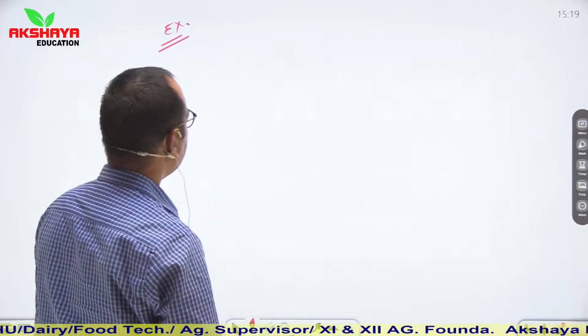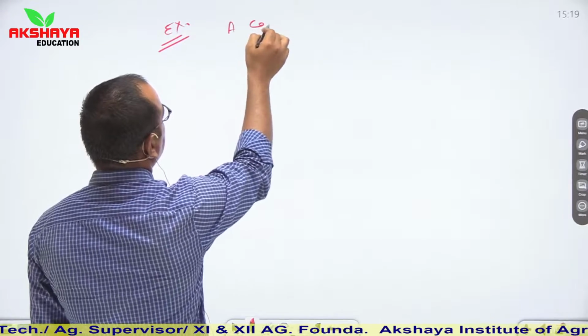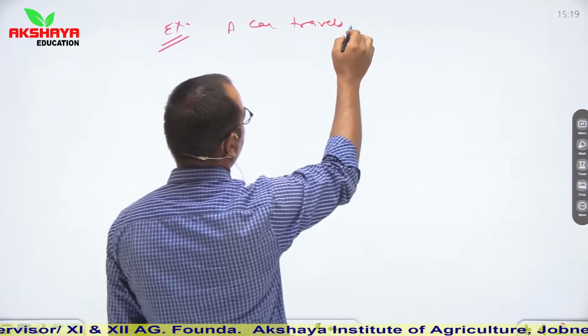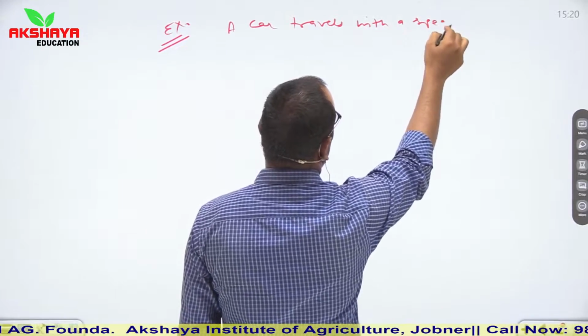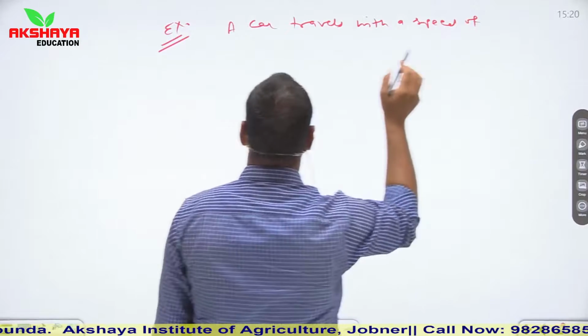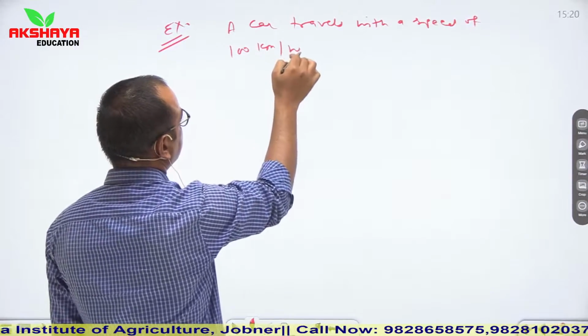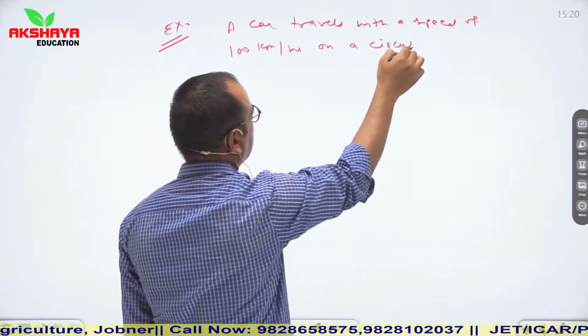Pattern of question, let us say that a car travels with a speed of 100 km per hour on a circular turn.